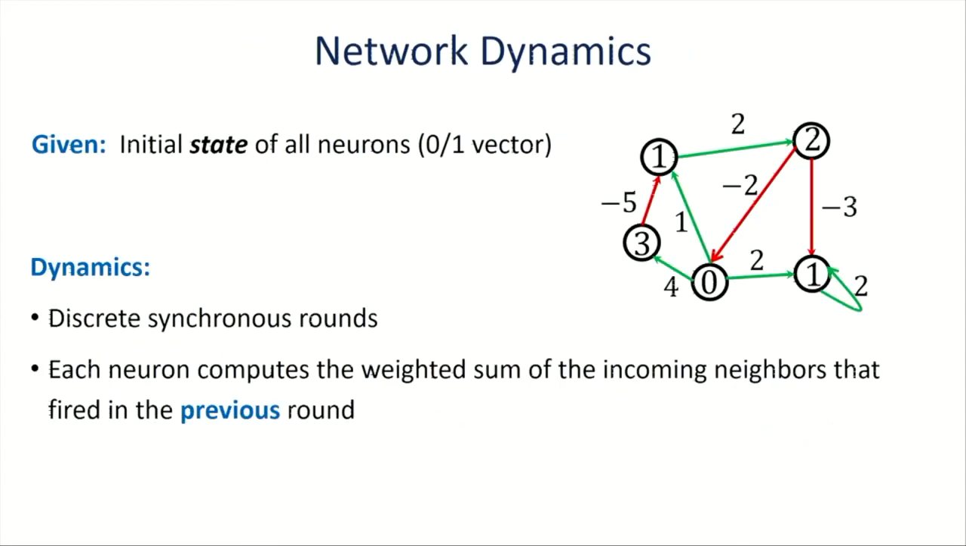Regarding the network dynamics, at the beginning of the simulation, we are given the initial firing state of all the neurons. This can be thought of as a binary vector indicating which neurons fire at the beginning. Then the network evolves in discrete synchronous rounds, just like a Markov chain, where in each round, each neuron computes the incoming weighted sum of its neighbors that fired and fires accordingly.